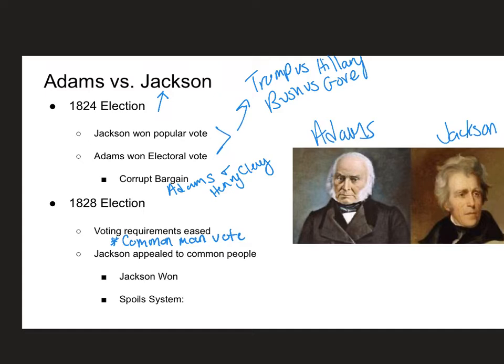But as soon as Jackson won, he implemented what became known as the spoils system. And the spoils system is where Jackson fired 10% of all federal employees and replaced them with his friends.